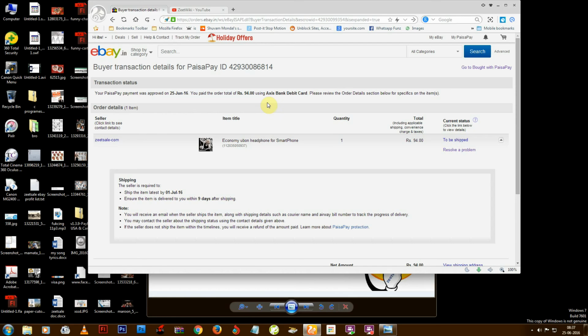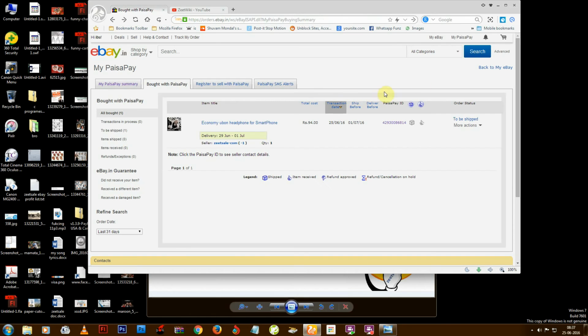So this is the first trick. The next one: if the item is already shipped, then your seller can't cancel that order directly. At that time you need to do one trick: just don't receive that item when it comes to you.